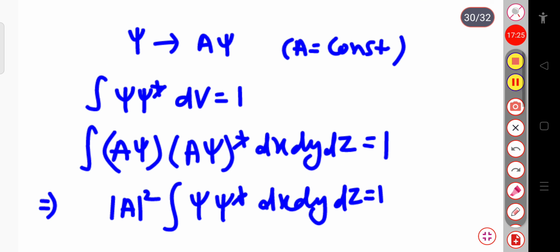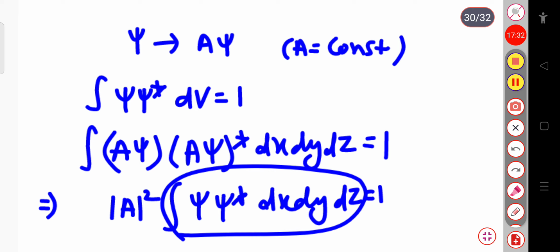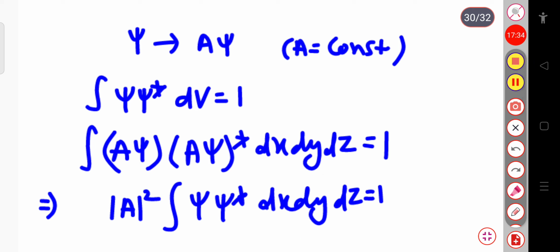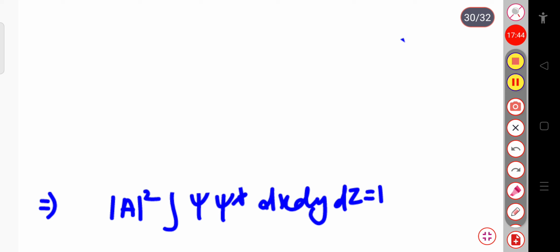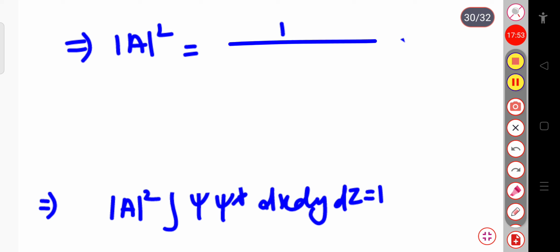Now this mod a square can be written as 1 divided by this much term. So mod a square is equal to 1 divided by the integration over psi star psi into dx dy dz.